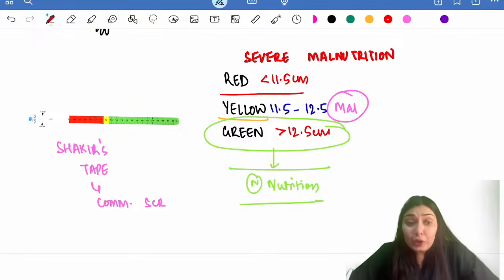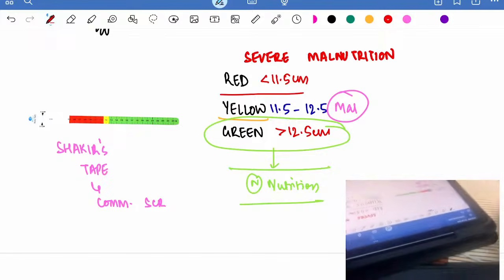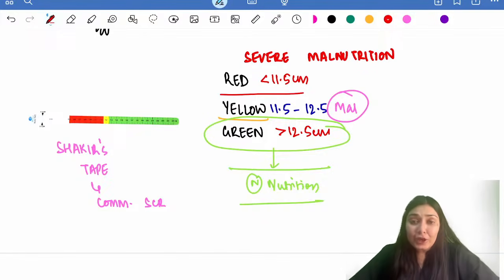Then we have yellow, which denotes 11.5 to 12.5 centimeter. Then we have green after 12.5 centimeter. That denotes normal nutrition. So why is this colorful tape there?